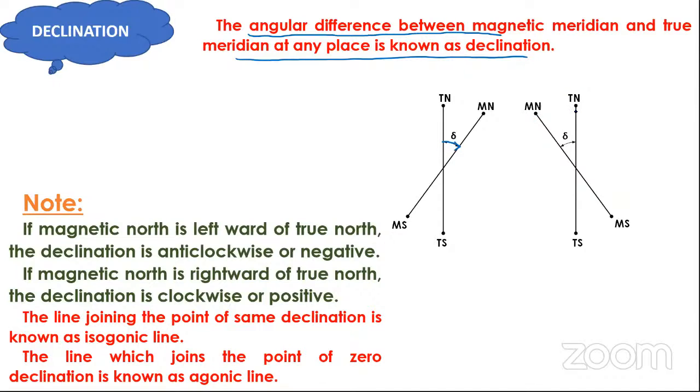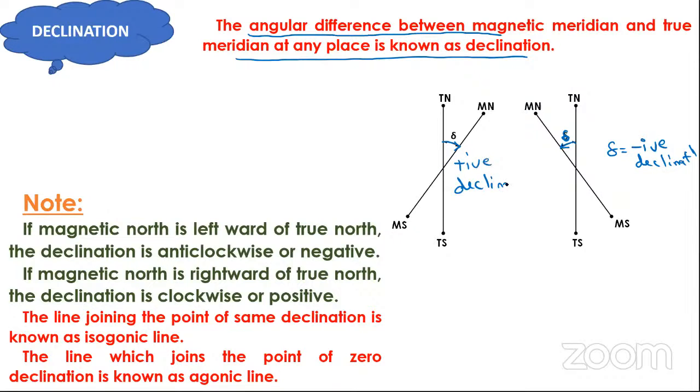And if the magnetic north lies in the westward or leftward direction of true north, it is also declination, but it is negative declination, because it is on the left side of true north. If the declination is on the eastward side, it is positive declination.